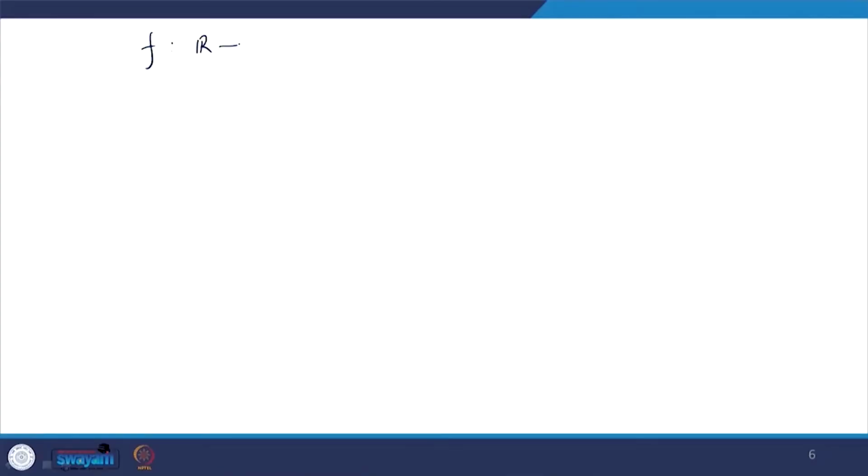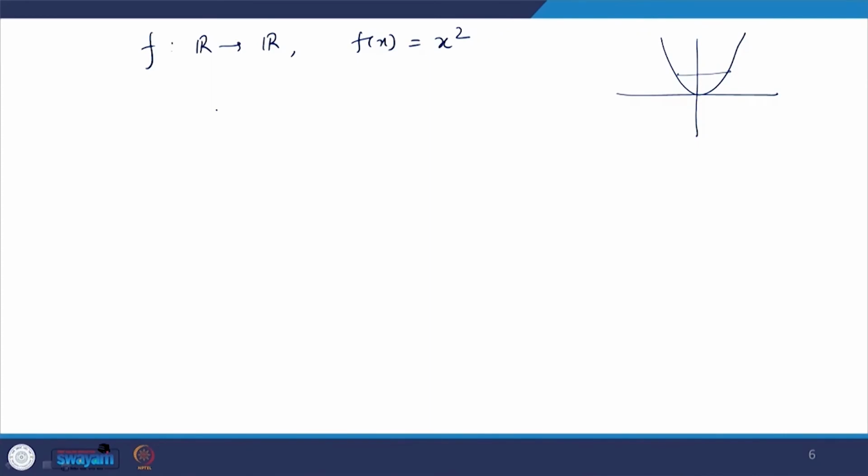Suppose a function is given, from R to R, defined as f(x) equal to x square. You want to show that this function is convex. Geometrically you know that it is a convex function, because if you take any 2 points and join them, the chord is always above the curve.